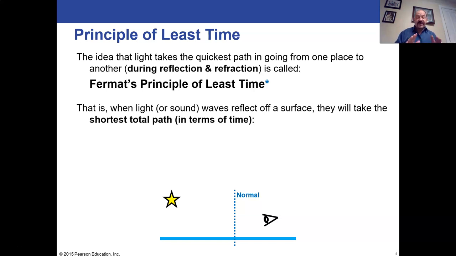But the rule is the shortest pathway in terms of time, and that will work for both reflection and refraction. The distance part will only work with reflection. We'll come to that later. All right, so it's the shortest path it will take.